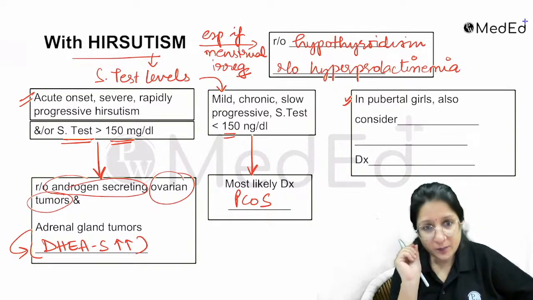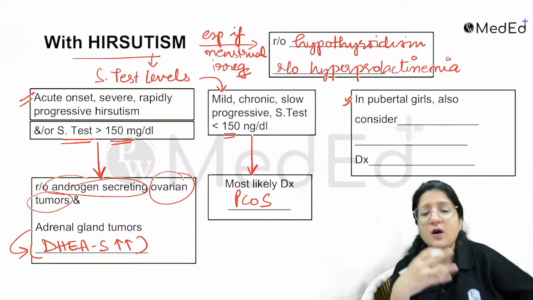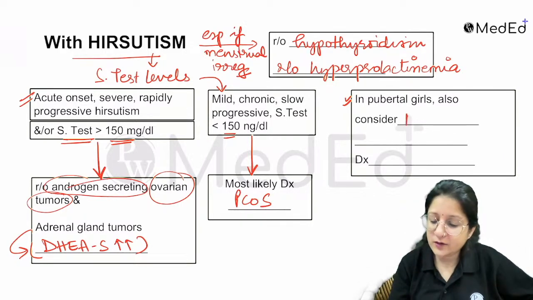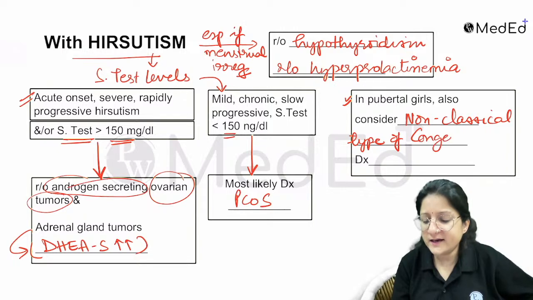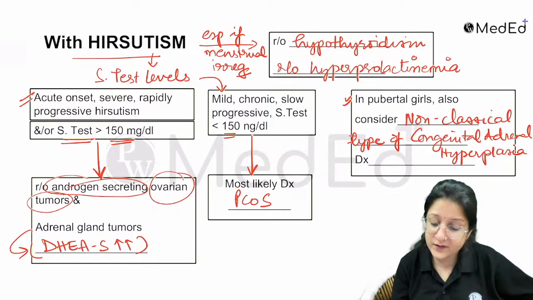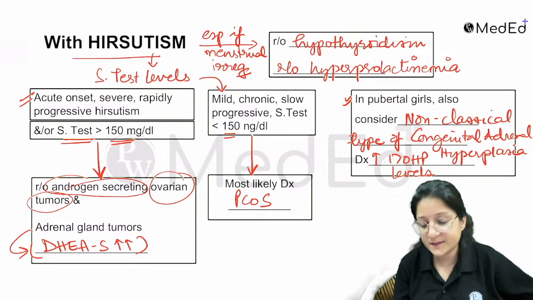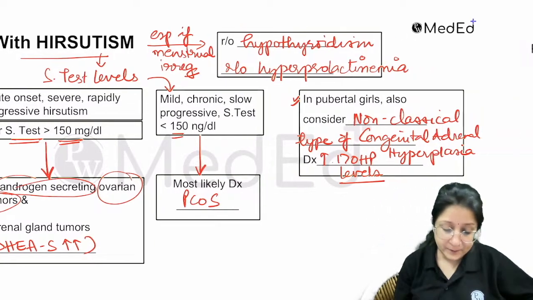In pubertal girls with very severe hirsutism, also consider the possibility of non-classic type congenital adrenal hyperplasia, and in the question look for the diagnostic criteria. If they say raised 17-hydroxyprogesterone, that clue will be there, keep that in mind.